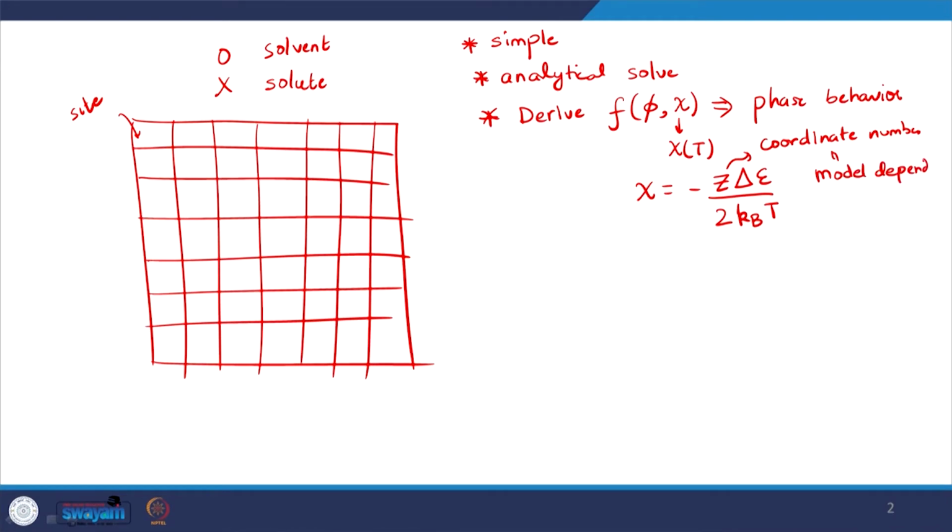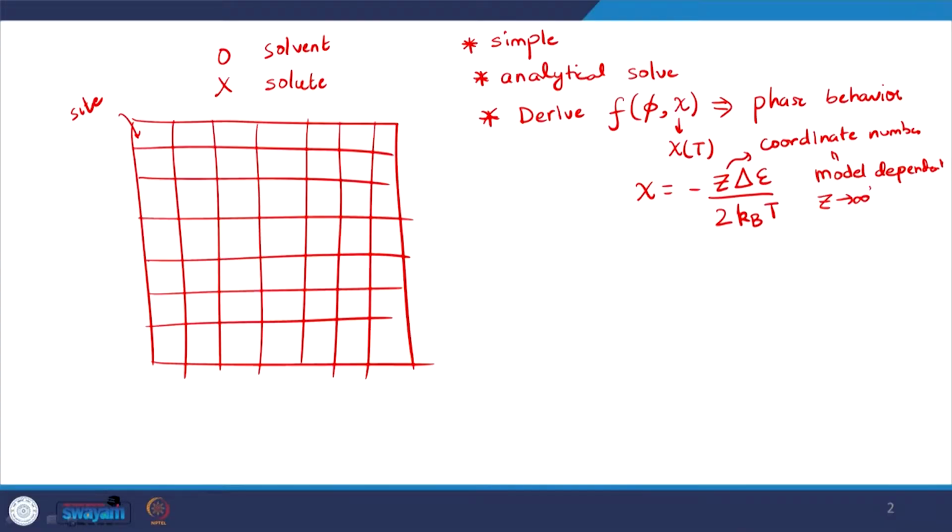In fact, we can think of the continuous space as the limit when z is going to infinity, because molecules can be anywhere, right. So if that is true, then we are doing the actual system, but you may imagine that as z increases, the complexity somewhat increases and all that, right.